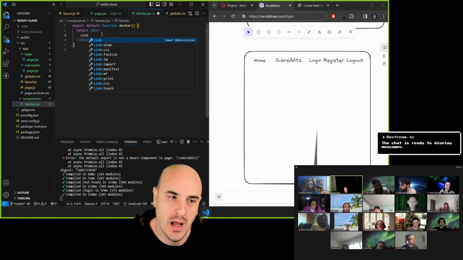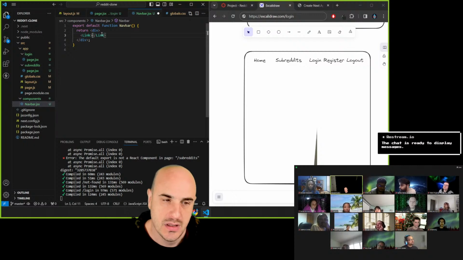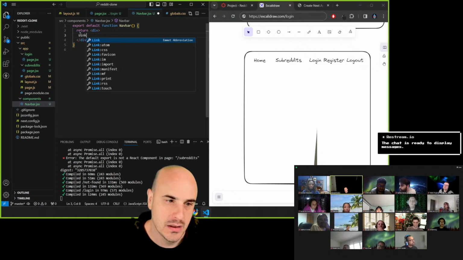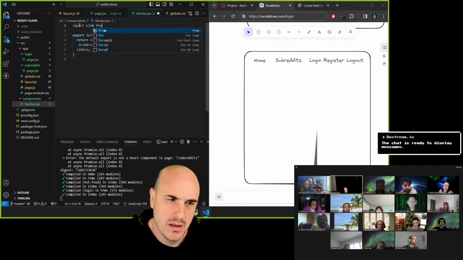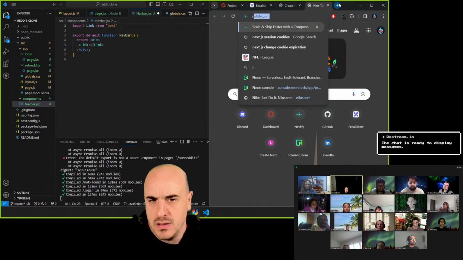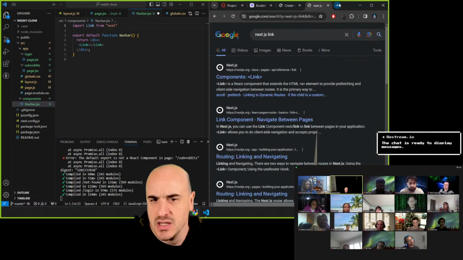So there's a special link tag. Why isn't it auto importing for me? Link, navbar.jsx. I don't know why the auto import isn't working. Yeah, that's annoying. Next.js link.